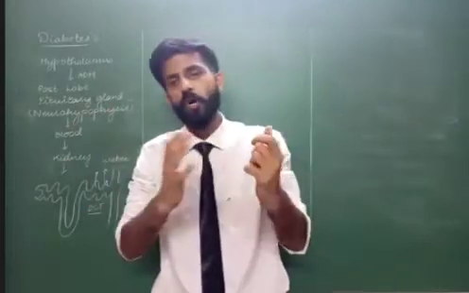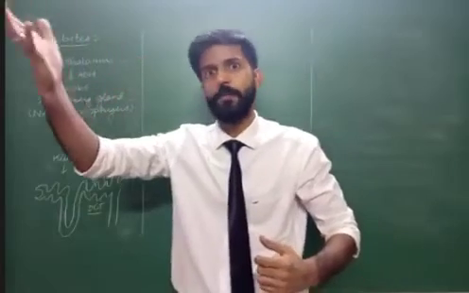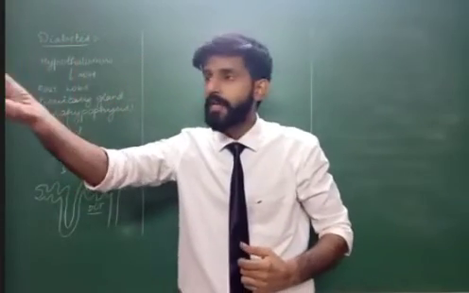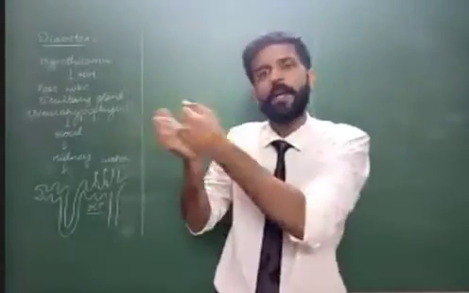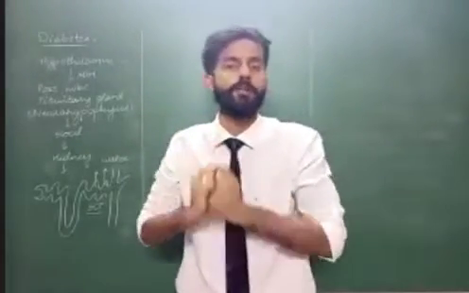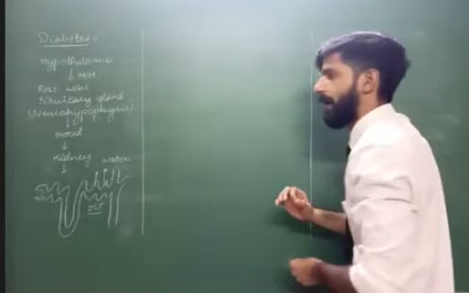Because of either of these cases, whether the pancreas does not produce insulin, or insulin is produced but the cell receptors are not picking up insulin and not responding to it, in either case, what happens? The blood sugar level shoots up.